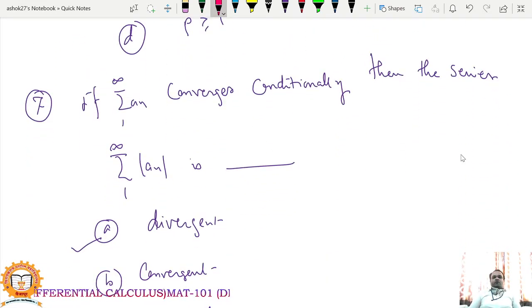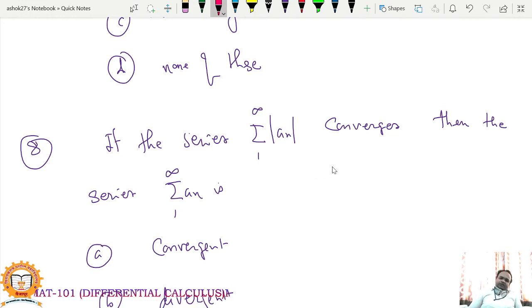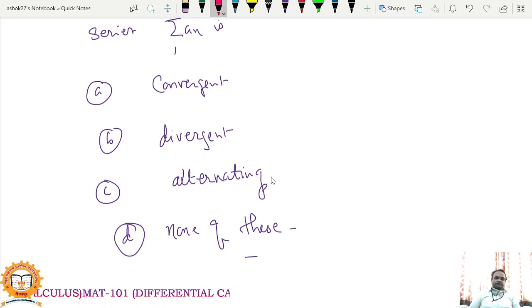If summation a_n converges absolutely, then the series summation a_n is convergent. So this is the definition of conditional convergence. Then summation a_n is divergent, so obviously it is divergent. If the series summation mod a_n converges, then the series summation a_n converges. Yes, it converges.